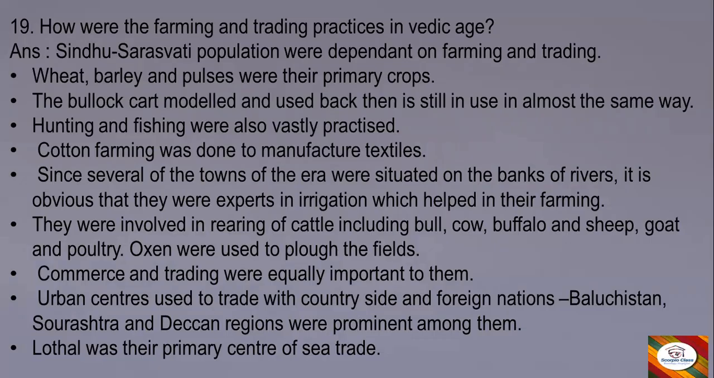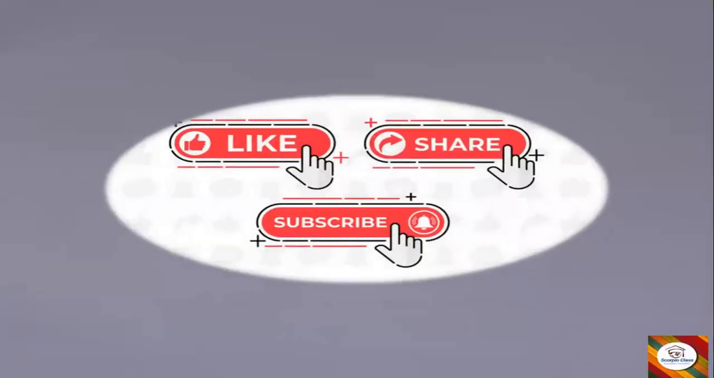Urban centers used to trade with countryside and foreign nations like Balochistan, Saurashtra, and Deccan regions were prominent among them. Lothal was their primary trade center. So these are the points of 19th question, that is farming and trading practices in Vedic age. So with these few questions, we come to an end of this chapter's notes.